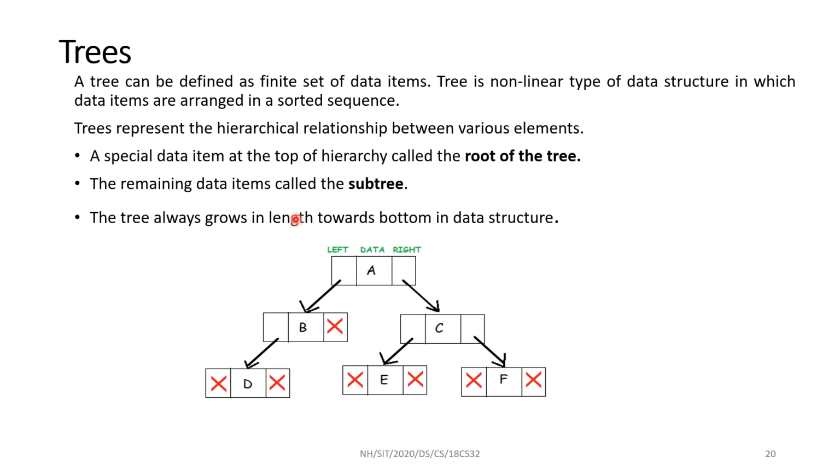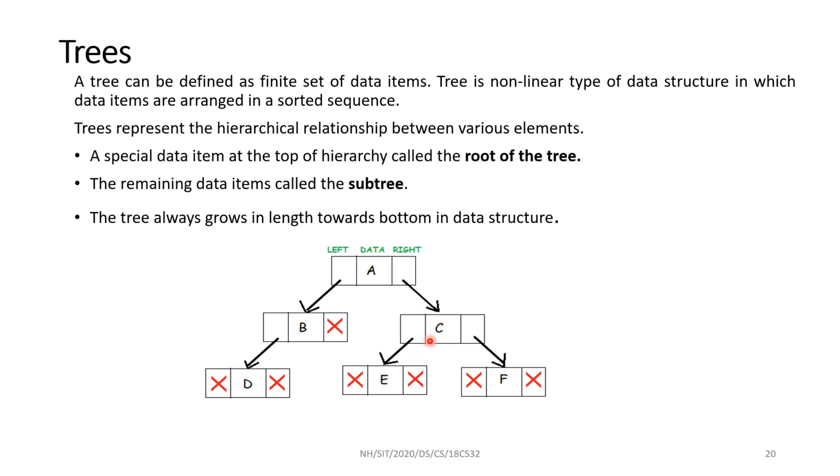Here elements are organized in a hierarchical form. One particular node is identified as the heading, and that particular node is called the root of the tree. The other parts are called subtrees, a part of the tree. This node is a child node of A. This is another child of A. B is the left child of A and C is the right child of A.